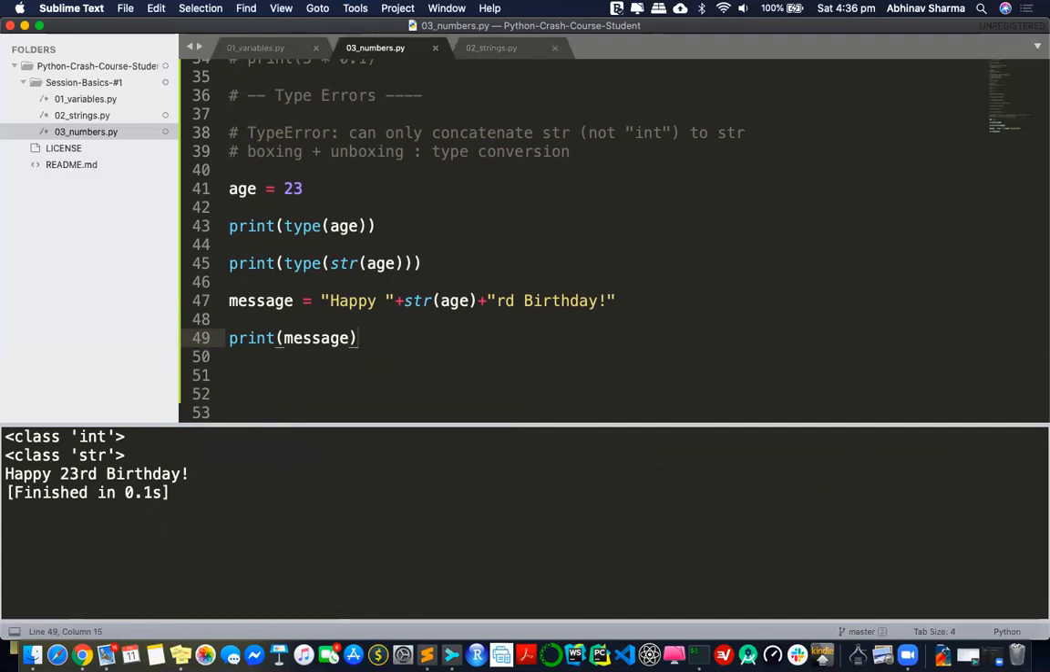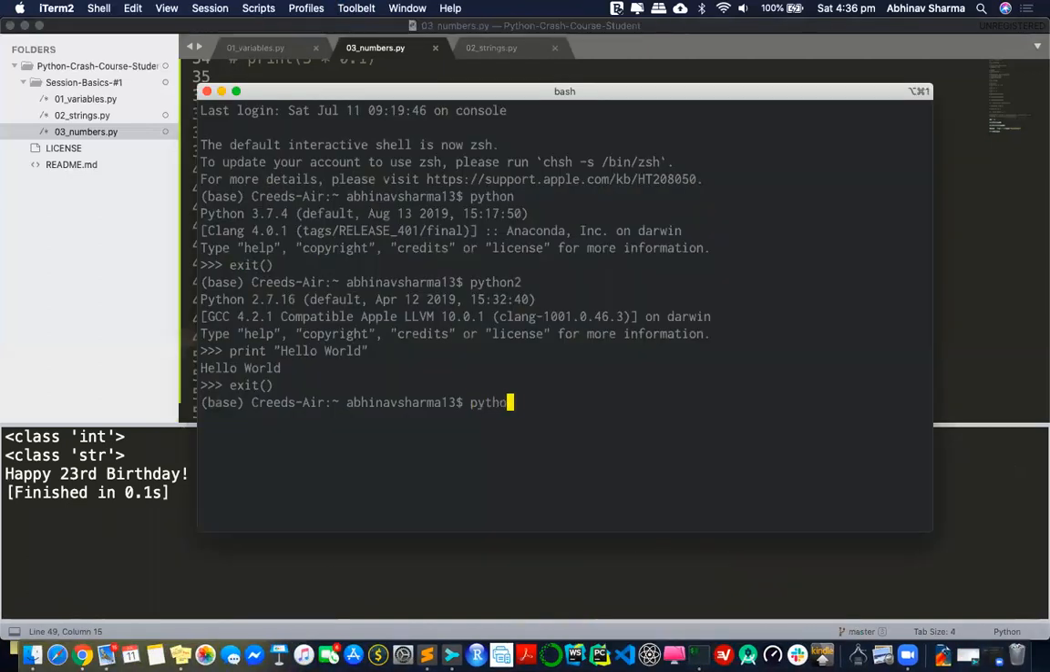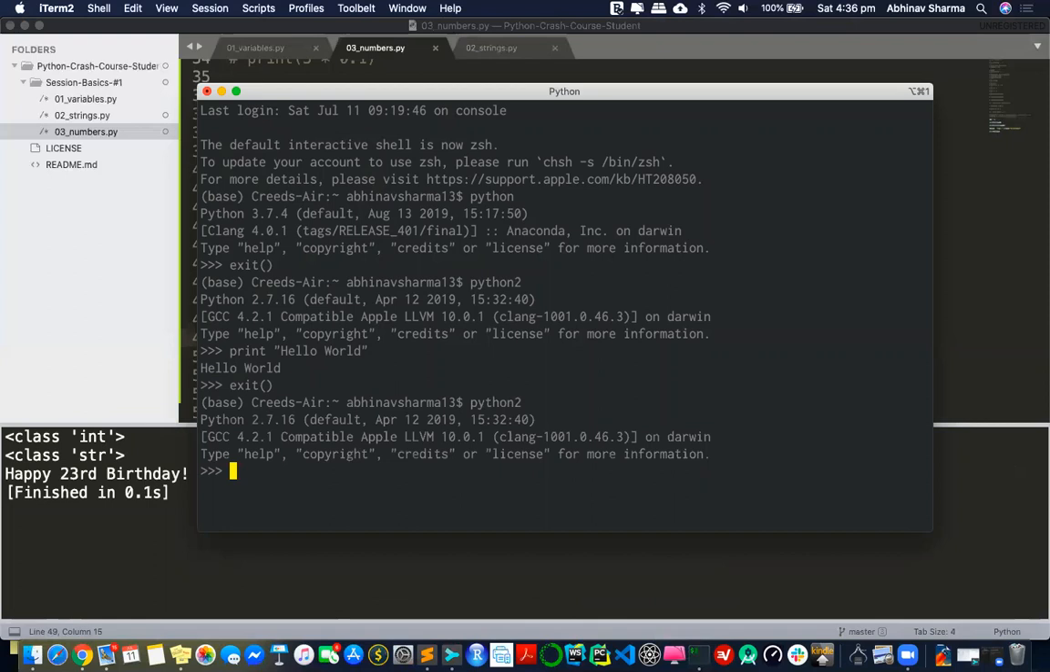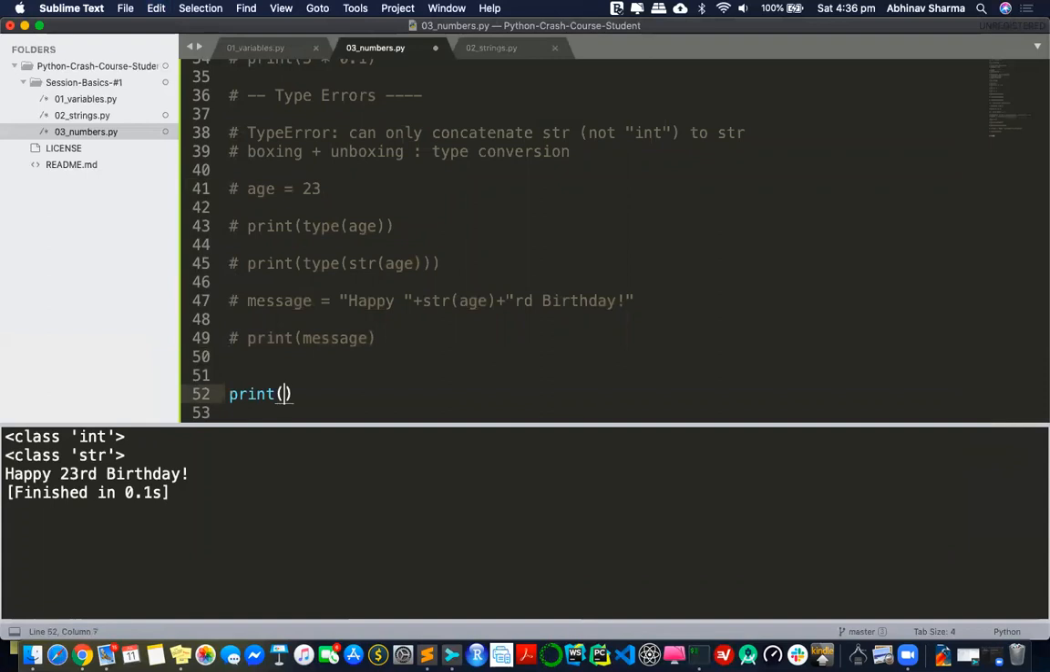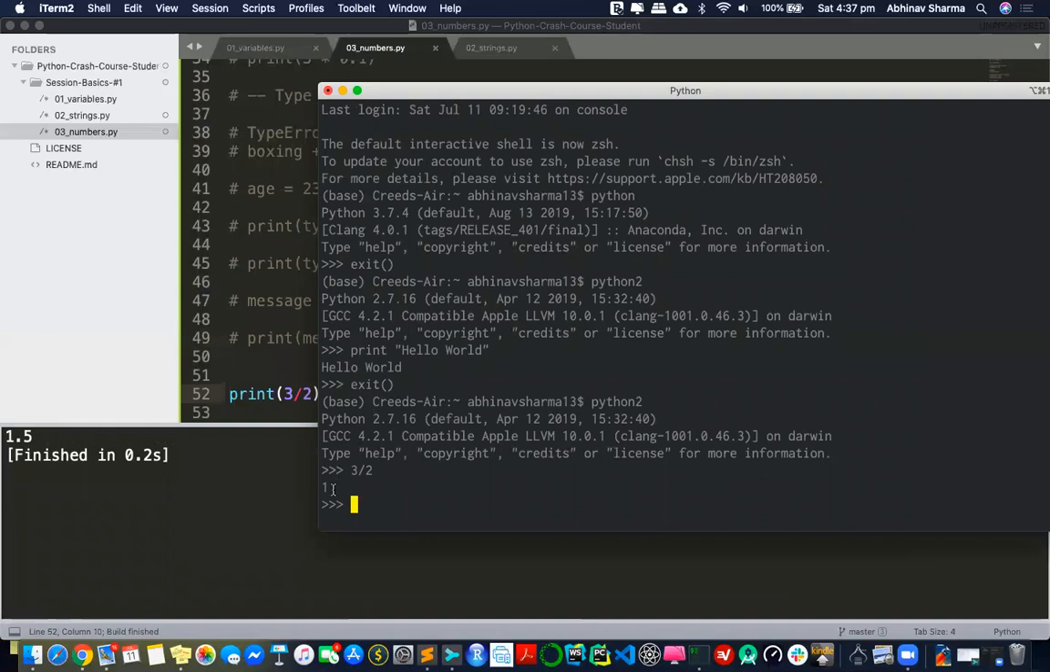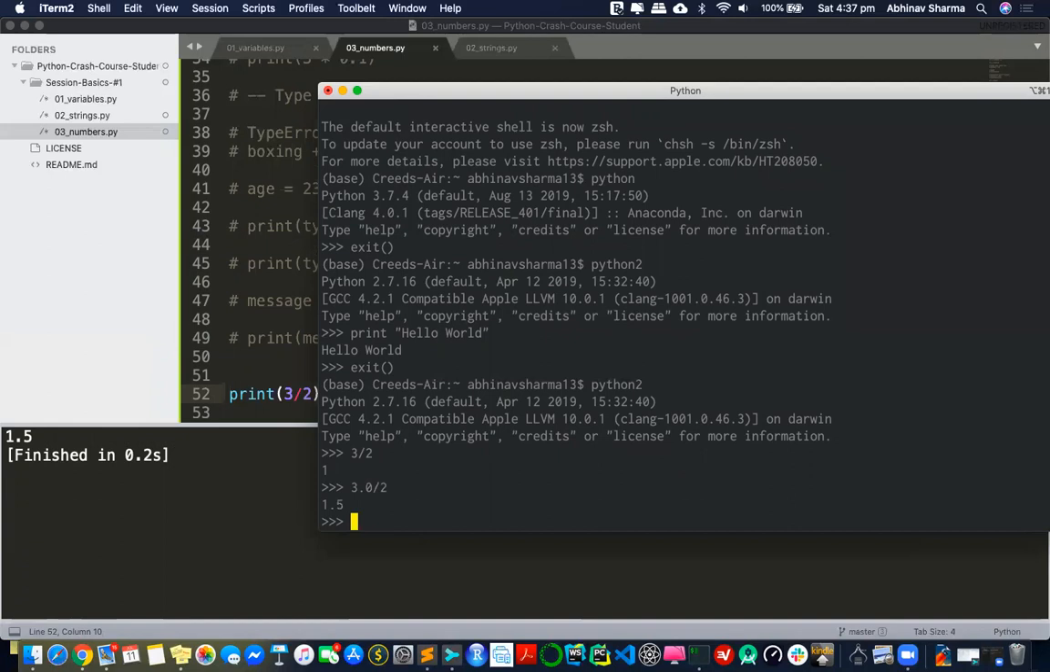Now I want to show you this weird part in Python 2. So let's go to Python 2 and you'll see something different going on. Let's do 3 by 2. In Python 3, 3 by 2 is 1.5. I'll prove it to you. Let's comment it out. Print 3 by 2. That's 1.5, right? But in Python 2, it's 1. And if I write 3.0 by 2, then it becomes 1.5. It works differently.